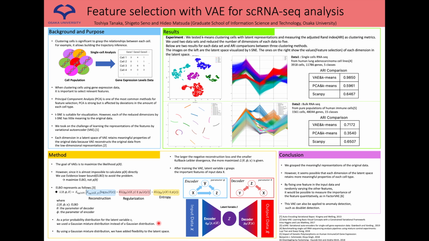The probability distribution of the latent variable of normal VAEs is a Gaussian distribution. However, it cannot represent multiple modes of different cell types in scRNA-seq data. Therefore, we use the Gaussian mixture model instead of the Gaussian distribution. The latent variable c is a categorical variable that shows the mixing probability of each cluster. The larger the negative reconstruction loss and the smaller the Kullback-Leibler divergence, the more maximized ELBO is given. After training the VAE, latent variable z grasps the important features of input data x.